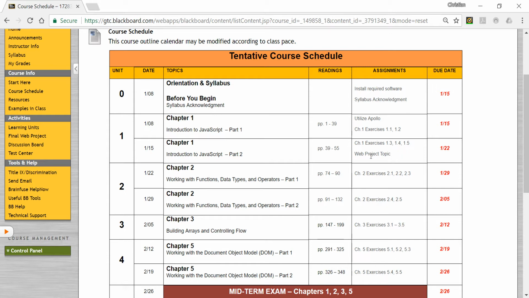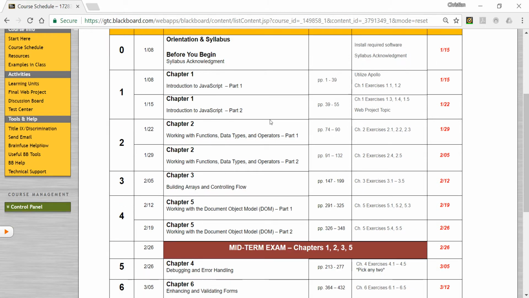You'll be continuing from pages 39 to 55, which is the rest of the chapter, and you'll be working on these exercises, as well as something you see here, which is a web project topic. I'll be talking about that in a minute. And then this is a guide to give you what's coming up ahead. If you want to go ahead and work on these exercises in the future, that's completely fine with me. That's why I list them here, right? Just in case you do want to work ahead, then you can go ahead and do these.